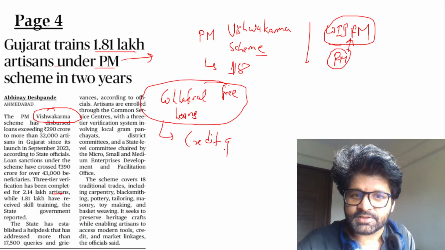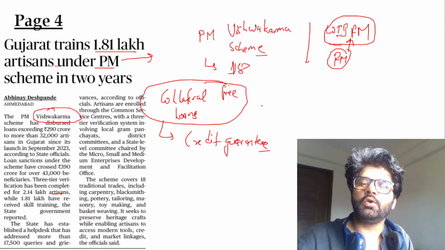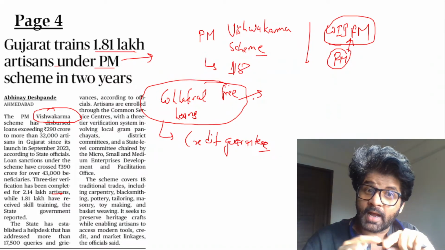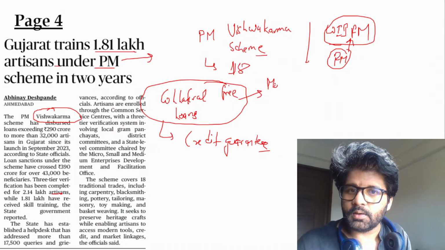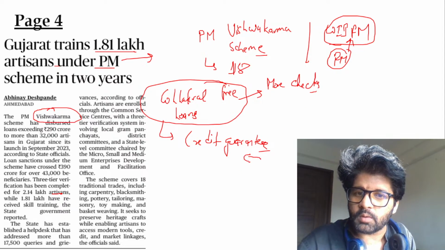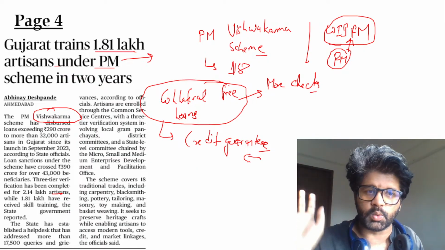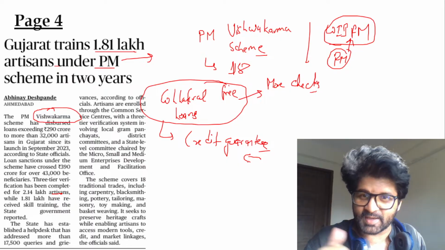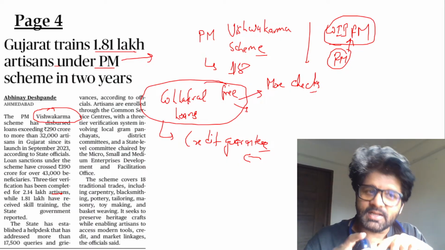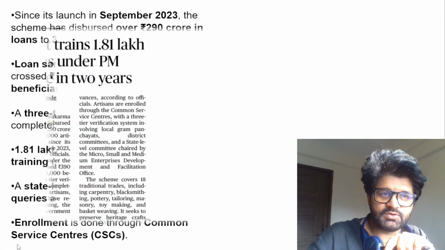People, are you understanding these keywords? Now let's understand some other things. When collateral free loans are given, there is no collateral, no land attached, so there have to be more checks, obviously. Credit guarantee means we will give a certain portion of your money. Don't worry, not all money will be lost, but some money will be lost. So even though there is credit guarantee, there is still a risk. So there has to be more checks, and that's why you have a 3-step process of checking here also.